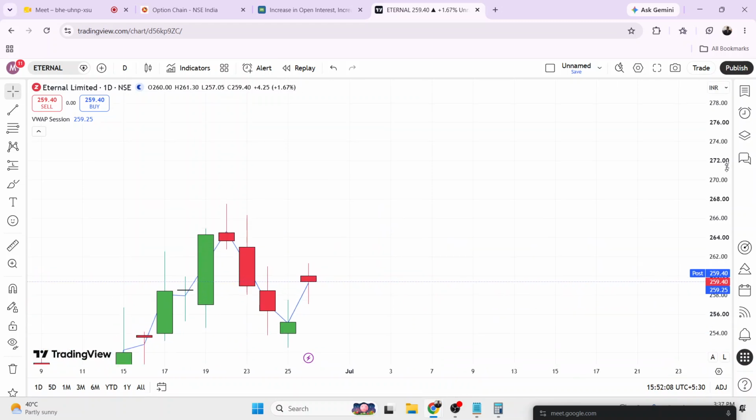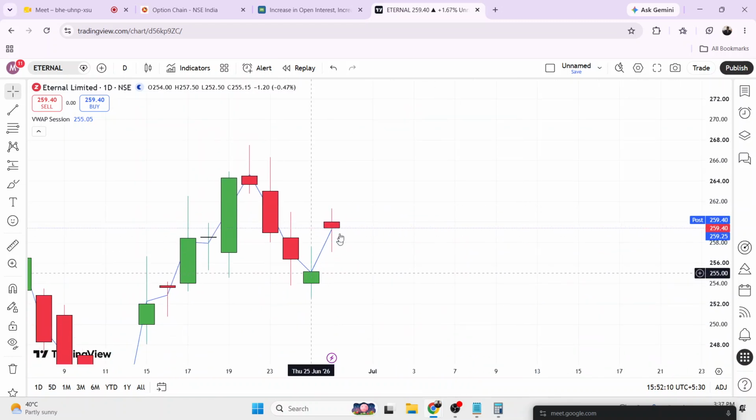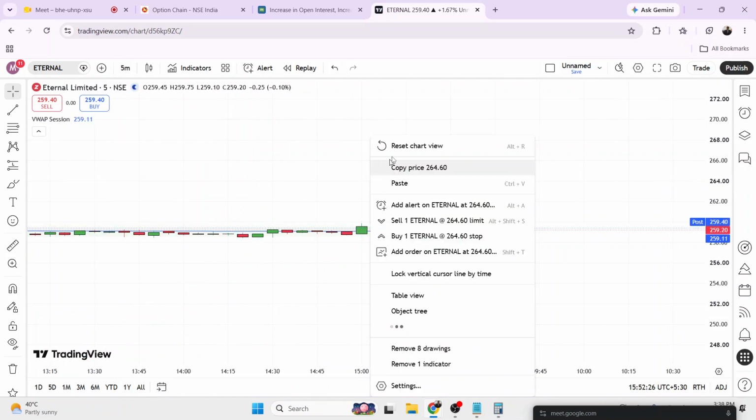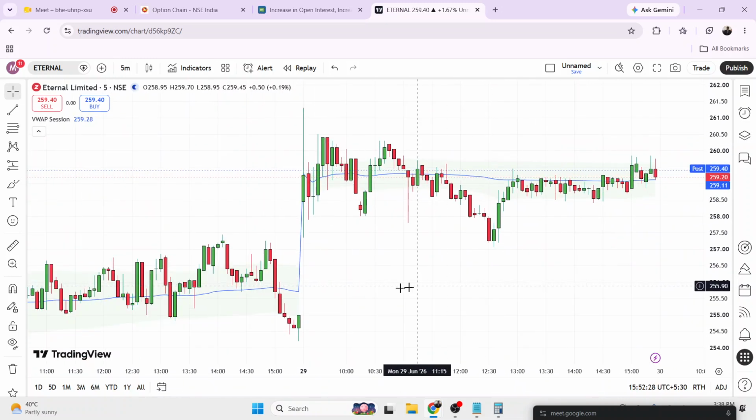People, you can see there is a gap up in the stock. Yesterday the market closed at this level and there is a gap up. Market opened at this level, this became the high today and this is the low today, and the market is trading at this level. The market is already closed today. So this is the position of today.